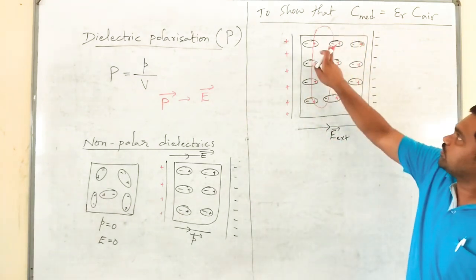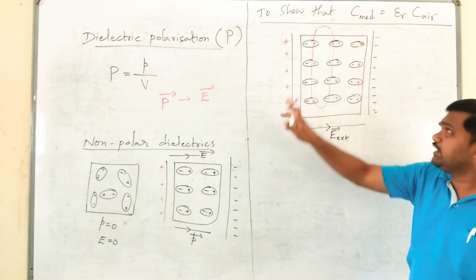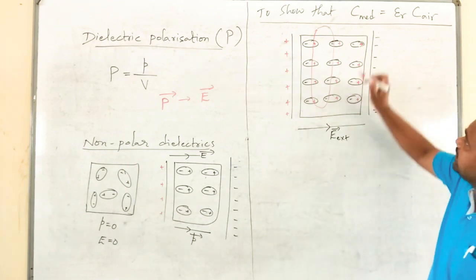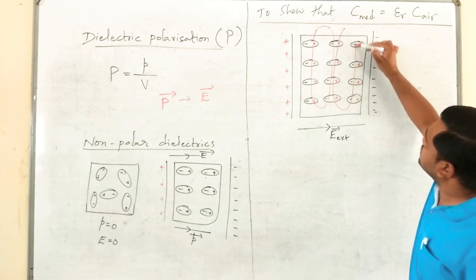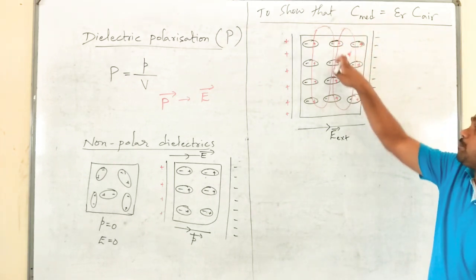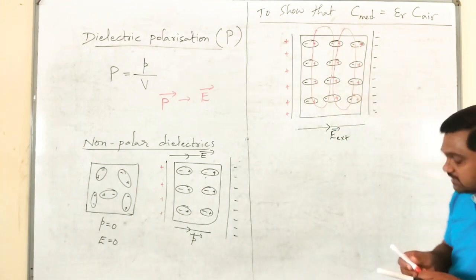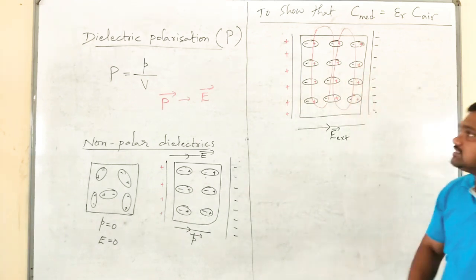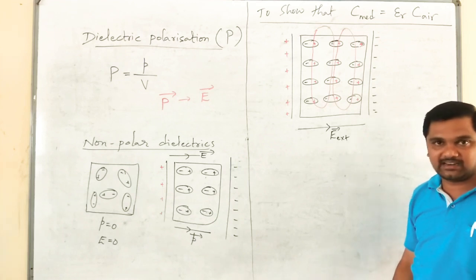It means the effect of these negative charges will be destroyed by the effect of positive charges. Similarly here, the effect of the negative charges present in the third column will be destroyed by the positive charges present in the second column. As a result, a pair of uncancelled negative and positive charges are there.